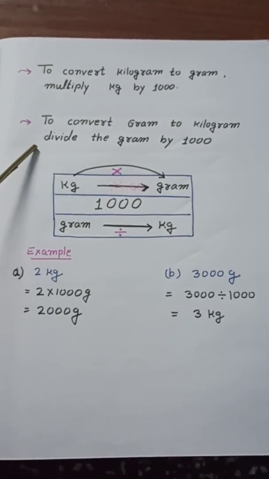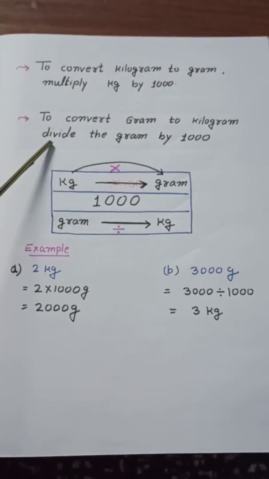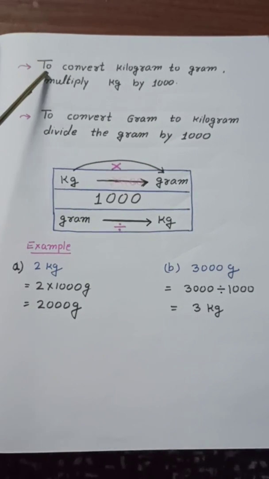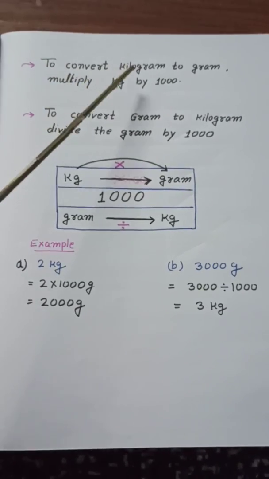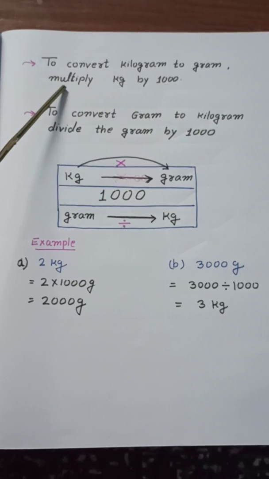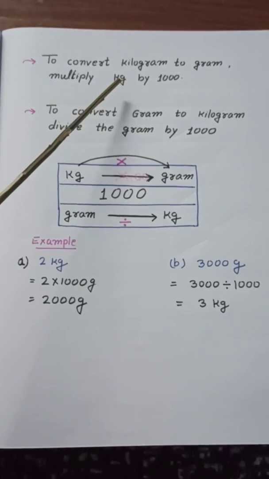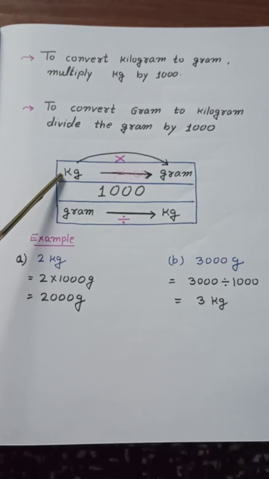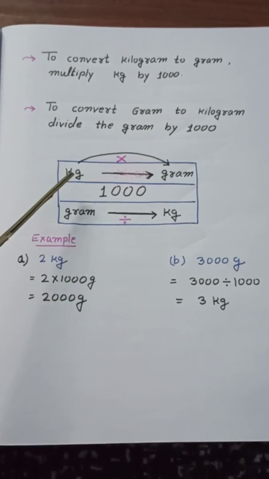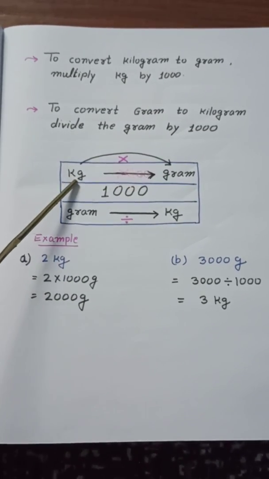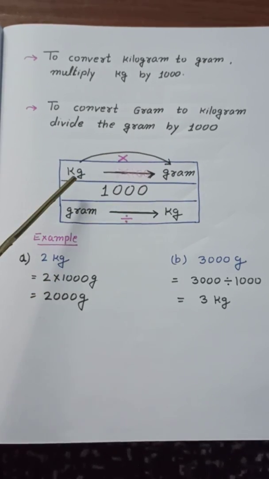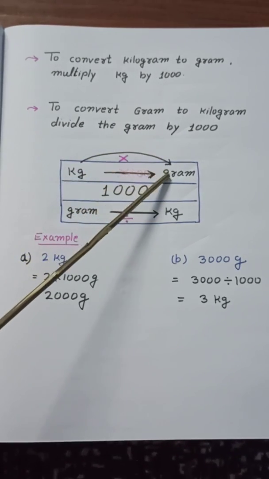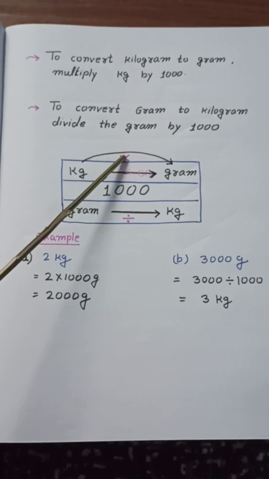Children, here we have to remember only two concepts. First, to convert kilogram to gram, multiply kilogram by 1000. Here I have shown it in a map. Here I have written kilogram and here gram. To convert kilogram into gram, we multiply.